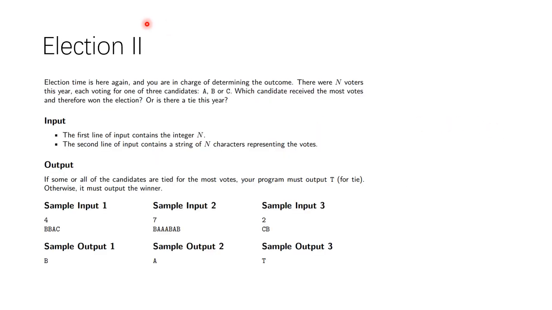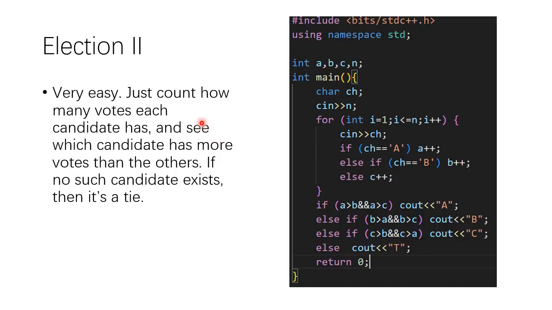Now let's look at the first problem, section 2. If you want to see the statement of the problem, you can just open a new tab or pause here. This problem is very easy. What you need to do is just count how many votes each candidate has, and see which candidate has more votes than the others. If no such candidate exists, then it's a tie.